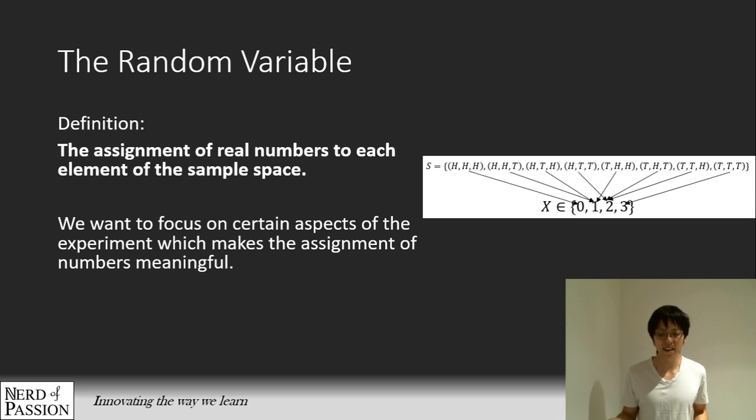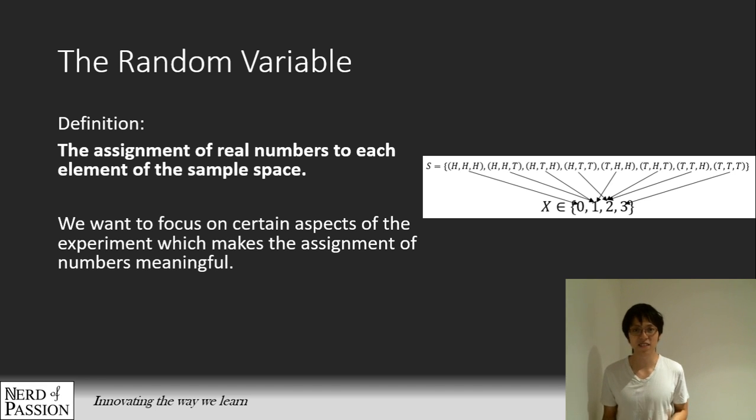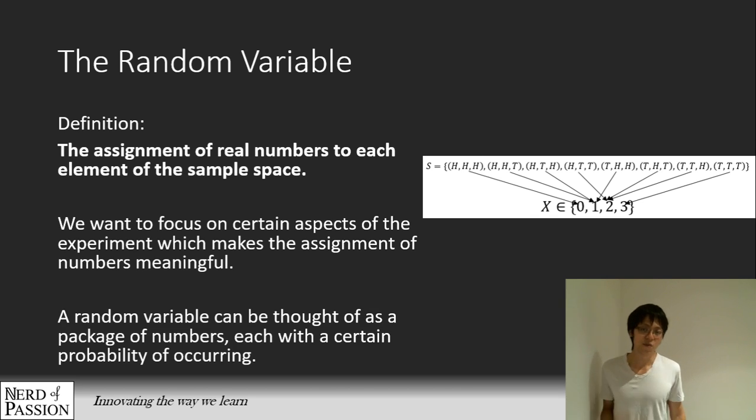We keep assigning the numbers, and we get a nice random variable X, which takes the values 0, 1, 2, and 3. Each one of the numbers has a certain probability of happening. That is what the random variable is: assigning numbers in a sample space, and we end up with a random variable. It can be thought of as a package of numbers, and each number has a certain chance of happening.